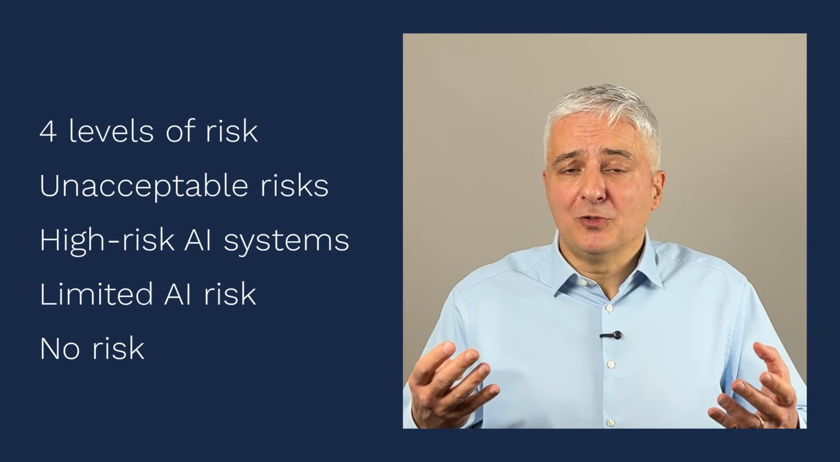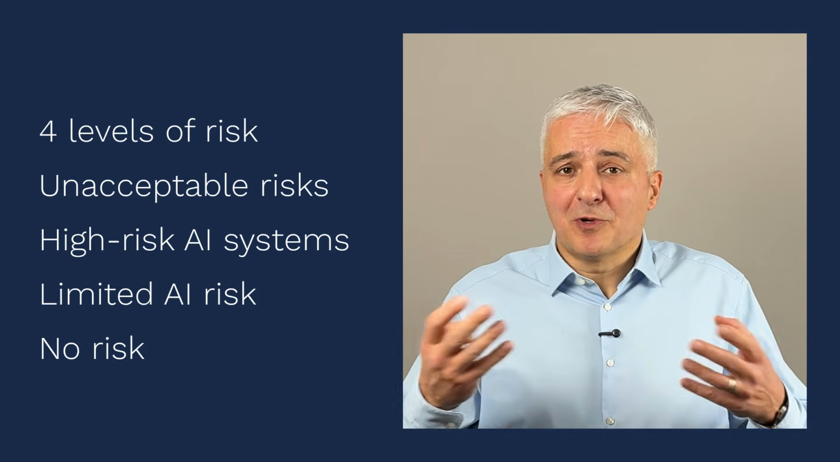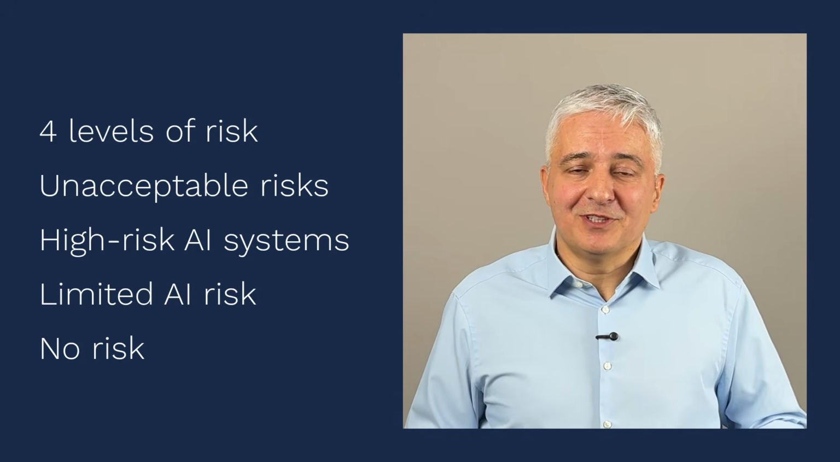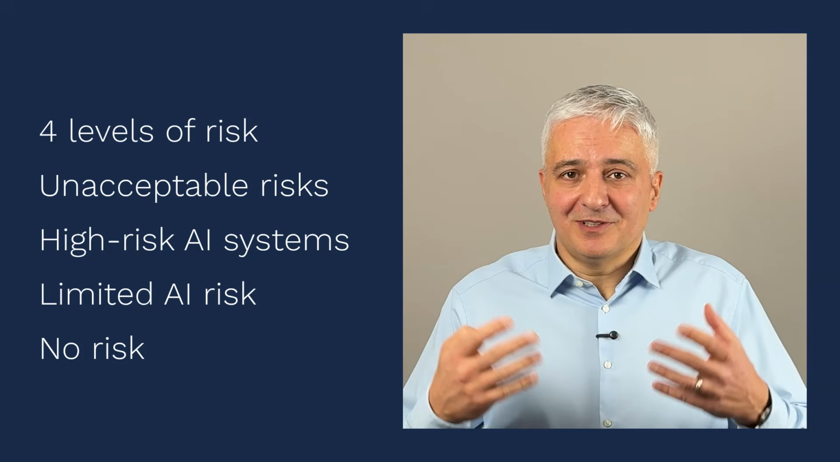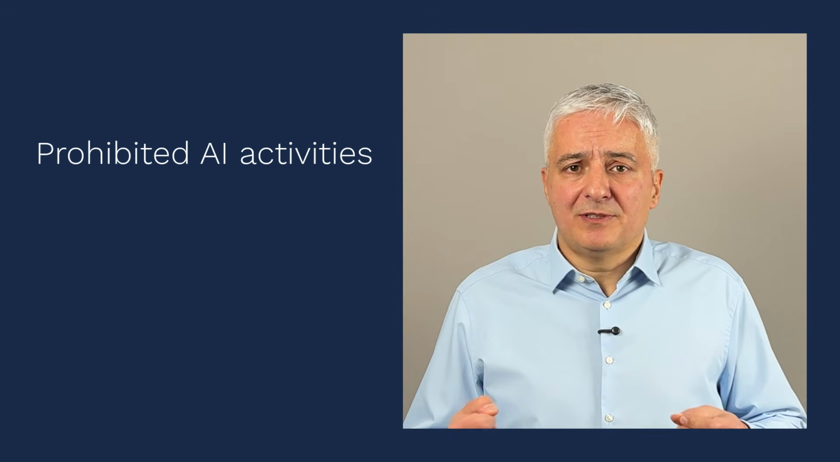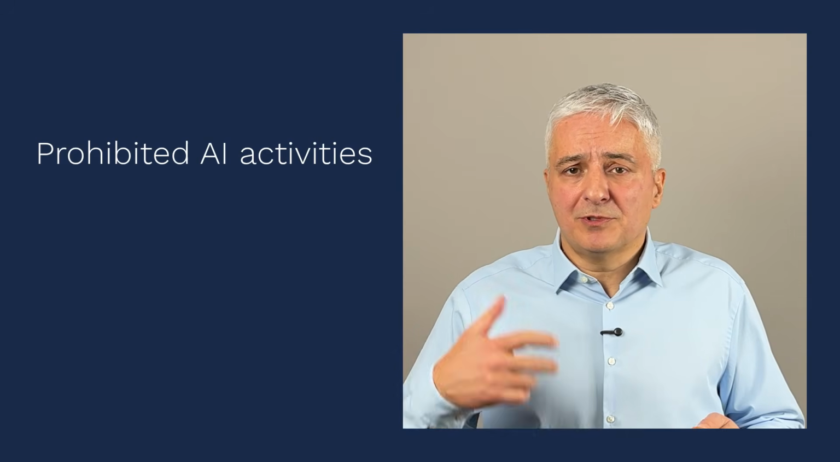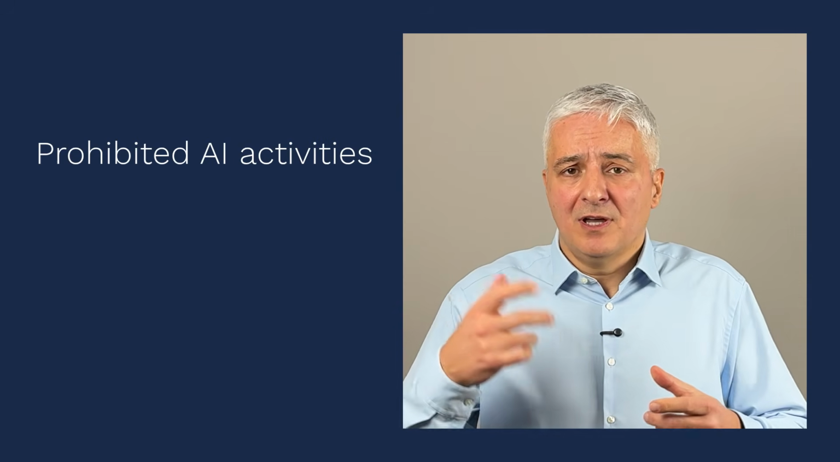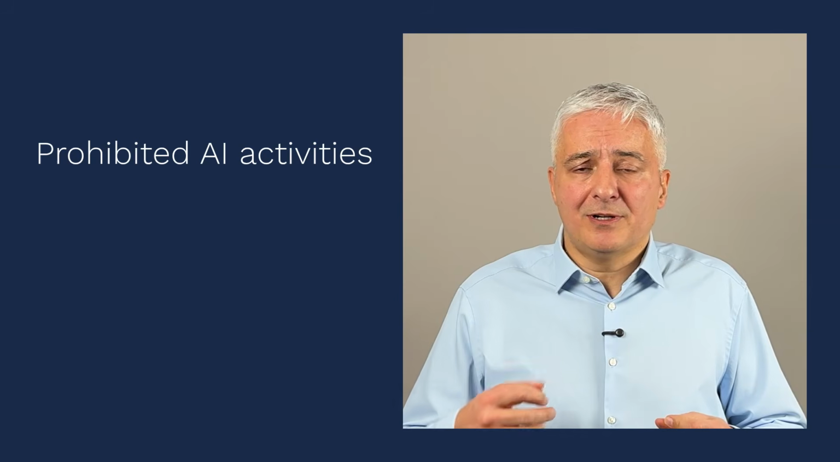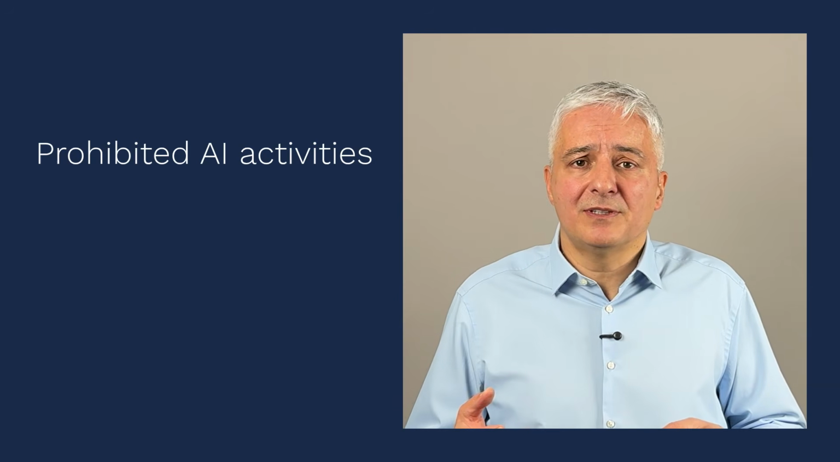And basically for those systems, there are no requirements. So probably this is a relief to all of these companies that develop these kind of systems. Now, let me mention briefly what are these prohibited AI activities. So, for example, these are the AI systems which would use vulnerabilities of individuals related to their age or maybe ethnicity, these kind of things.